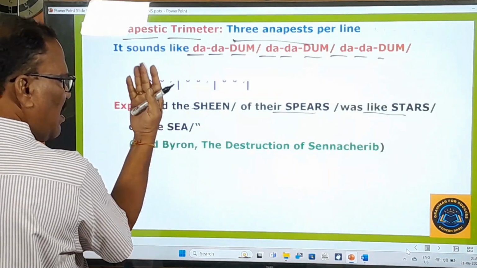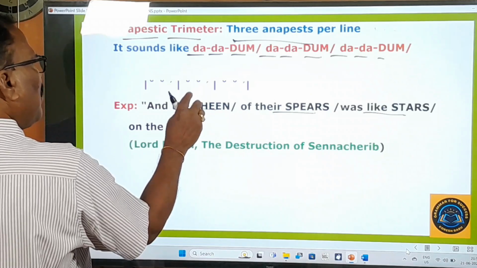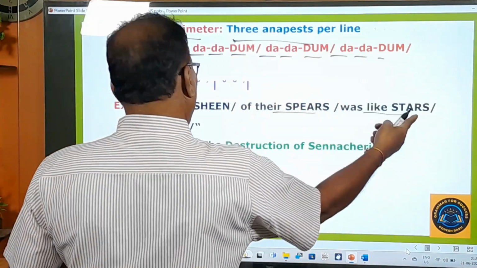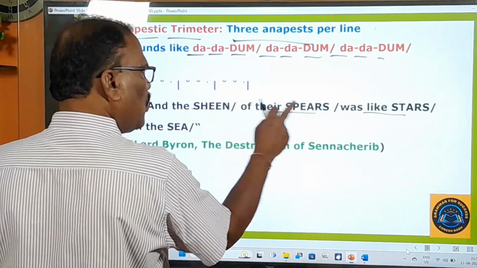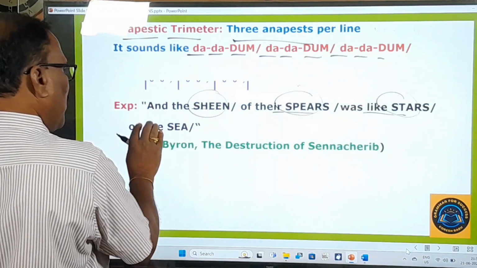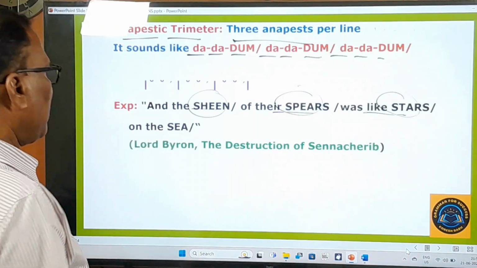So here only 3 feet will be there. And the sheen of their spears was like, da da dhum, da da dhum, da da dhum. So here these are all stressed.